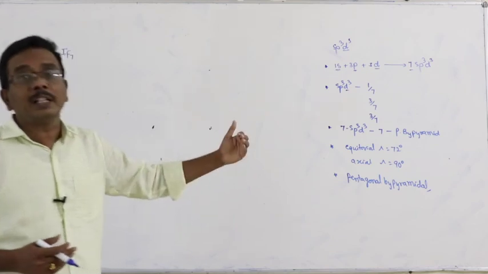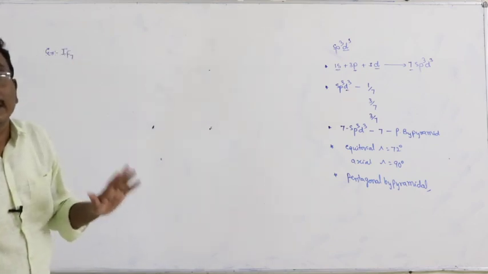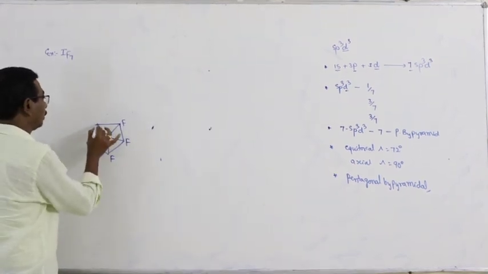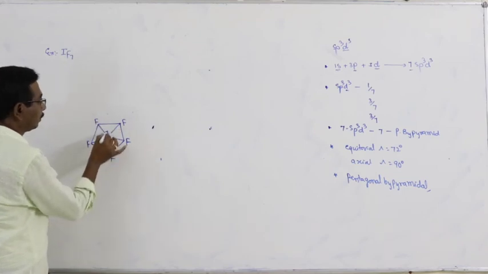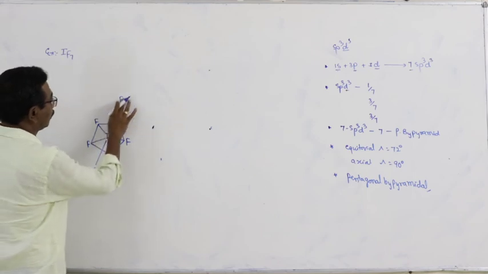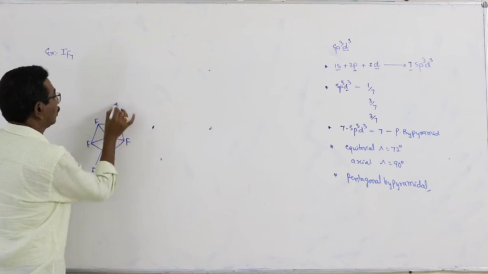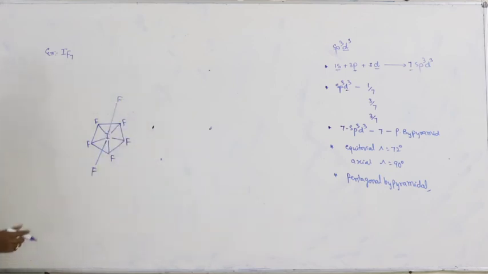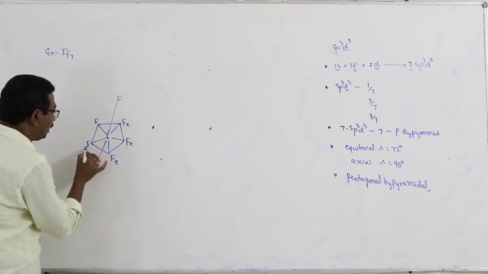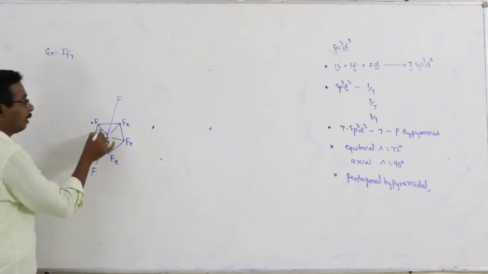They overlap with the p orbitals of fluorine atoms, resulting in the formation of 7 sigma bonds. 5 fluorine atoms are present at the equatorial positions.